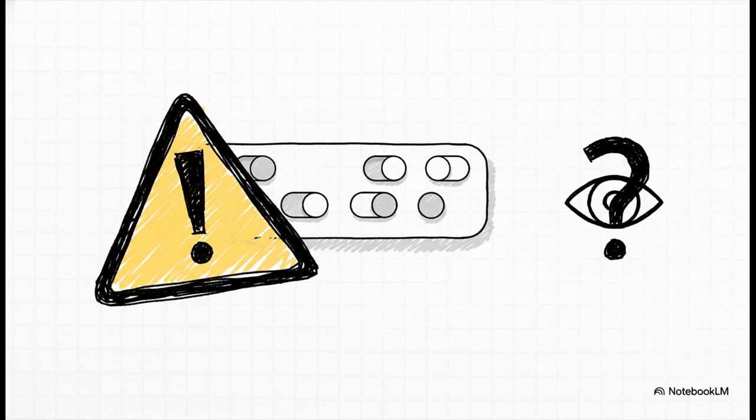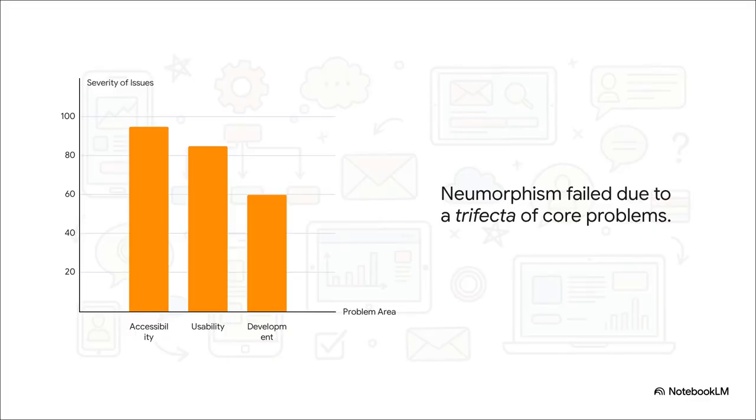And this gets to the absolute heart of the problem. Neomorphism's biggest flaw wasn't just that it was confusing, it was a complete and total accessibility disaster. Its core aesthetic made it fundamentally unusable for a huge number of people. It ultimately came down to this trifecta of problems. The incredibly low contrast made elements practically invisible for users with visual impairments. The usability was confusing for pretty much everyone. And to top it all off, it was surprisingly difficult to code consistently. It was, well, kind of doomed from the start.